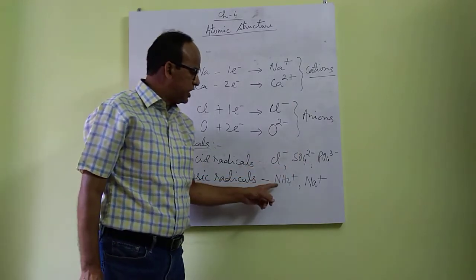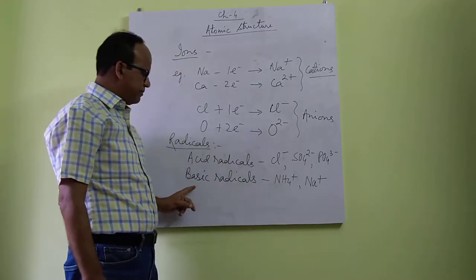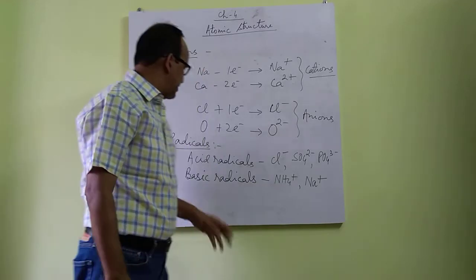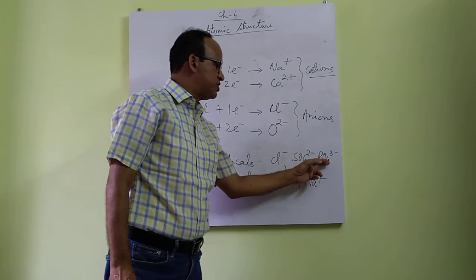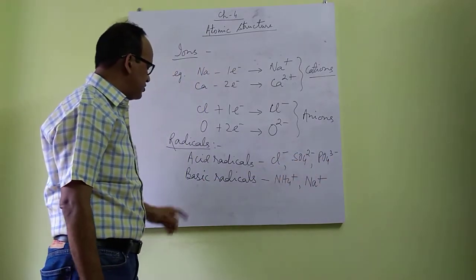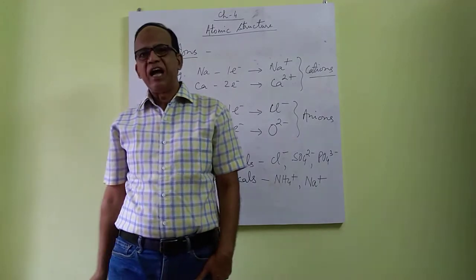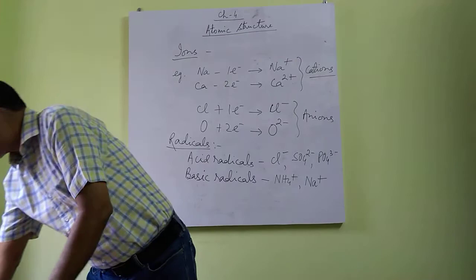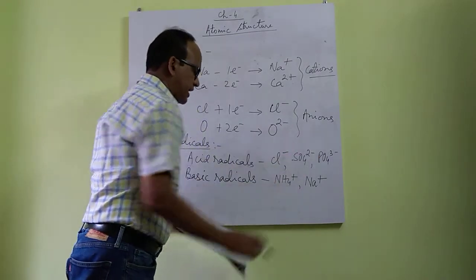And acid radicals come from parent acid and basic radicals come from parent base. Acid radicals are negatively charged and hence they are called anions, and basic radicals are positively charged and are called cations.